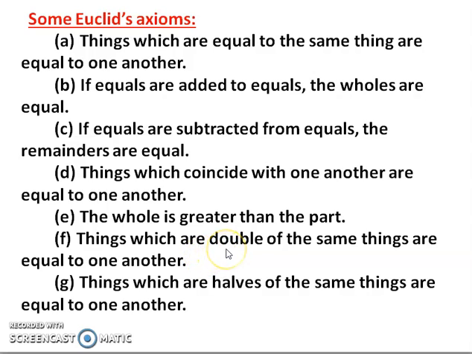Things which are double of the same things are equal to one another. So again, if A is equal to B, if I double both of them, twice of A and twice of B also will be equal. Things which are halves of the same things are equal to one another. Again, A and B are equal, half of A and half of B also will be equal. So all these are universal truths which do not require any proof. These are taken for granted. And using these we can derive other results.